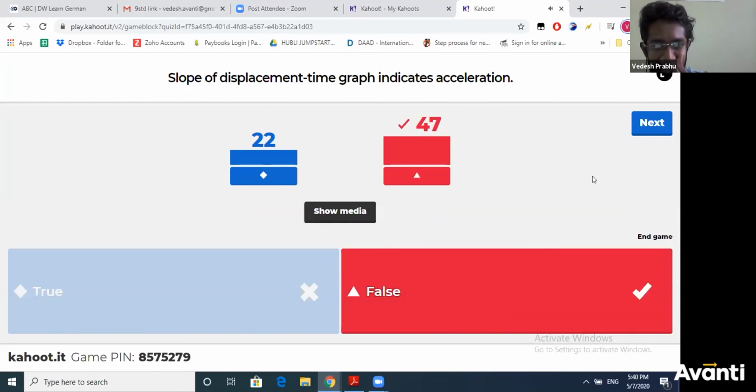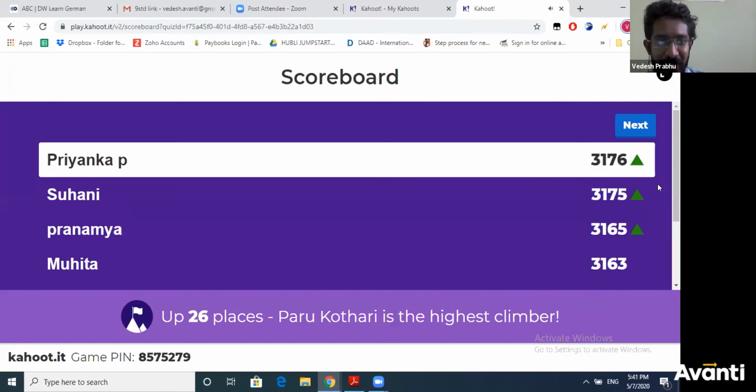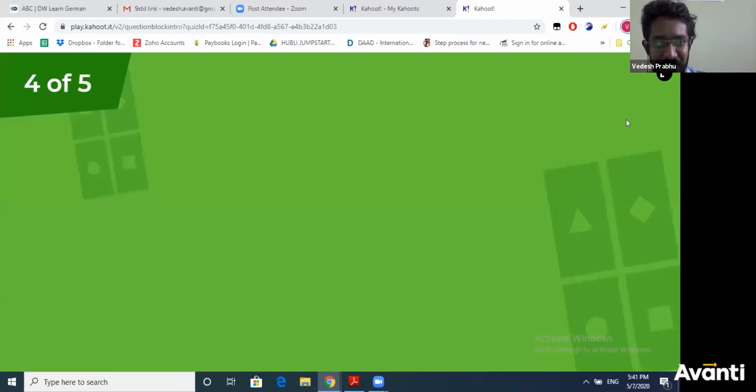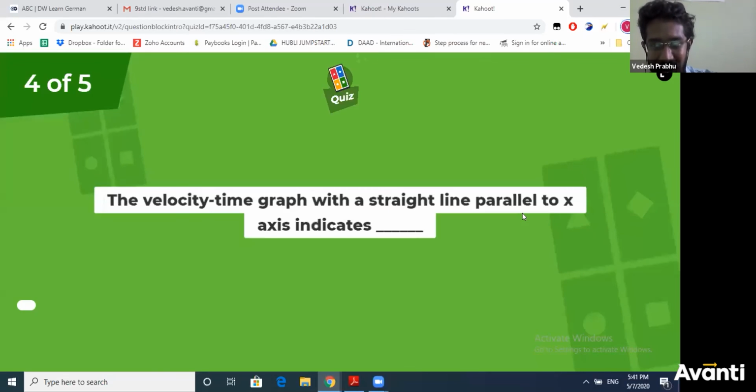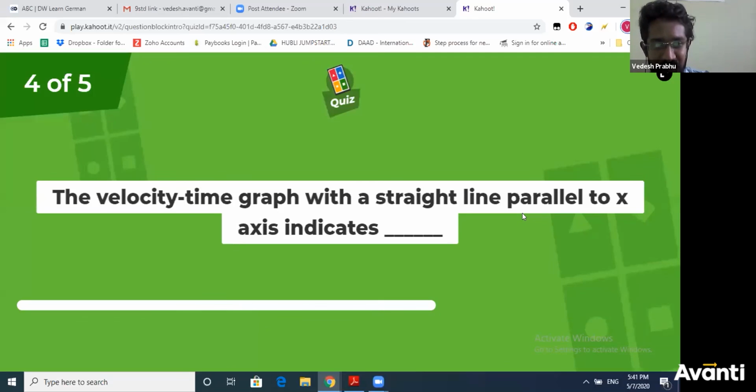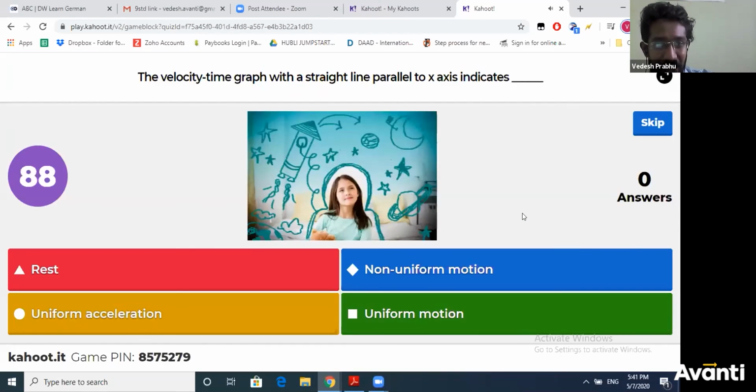Okay, 47 students selected the correct answer. Let us see the scoreboard. Priyanka P leads the scoreboard. Let's go to the next question. Question 4, last but one question. The velocity time graph with a straight line parallel to x-axis indicates dash.